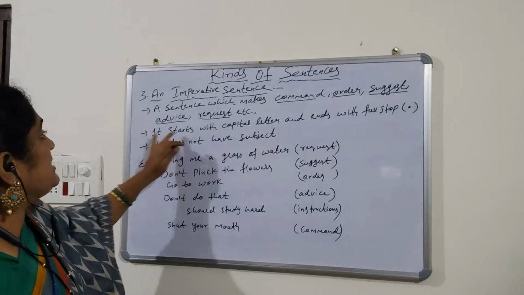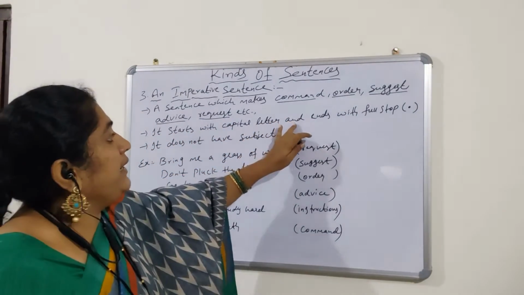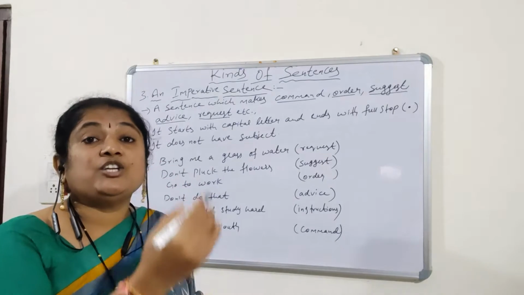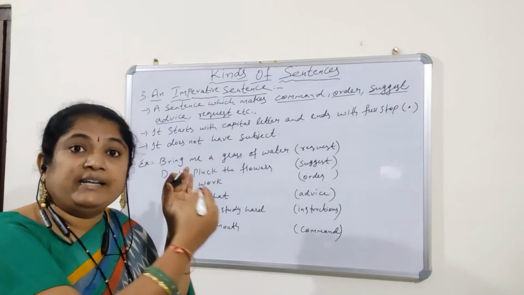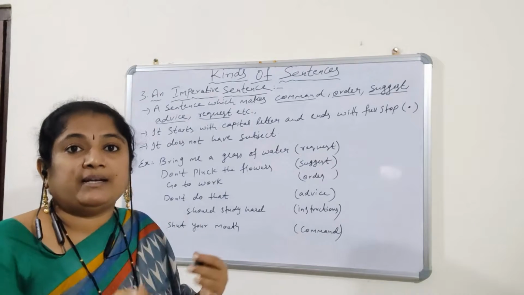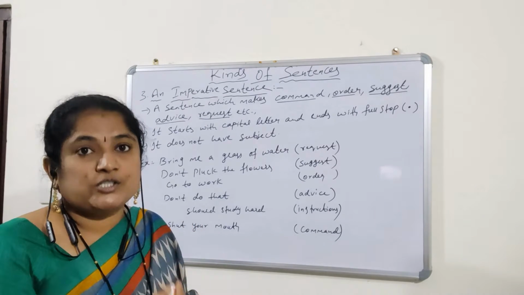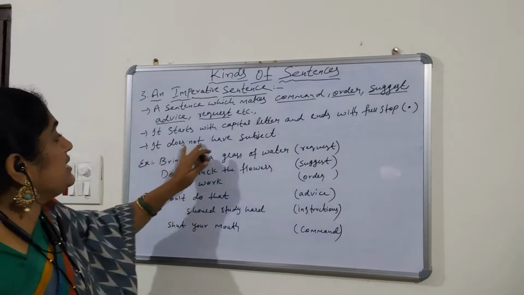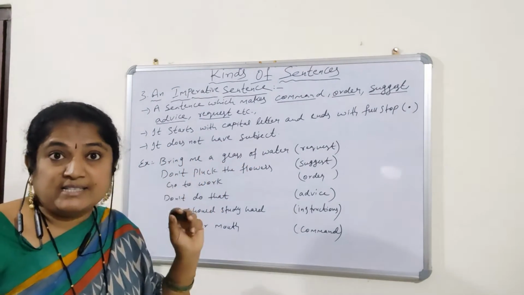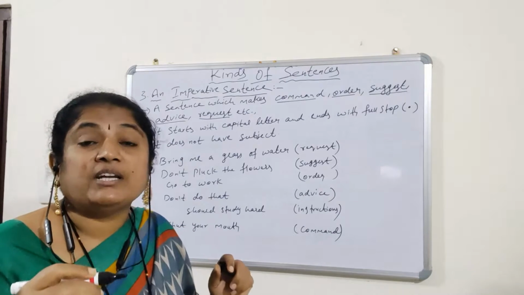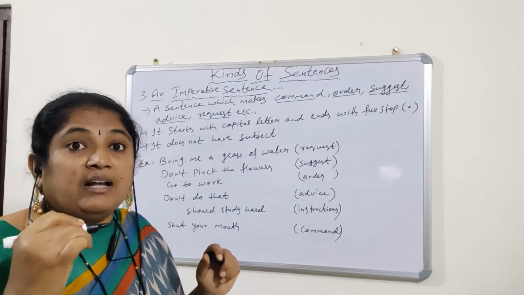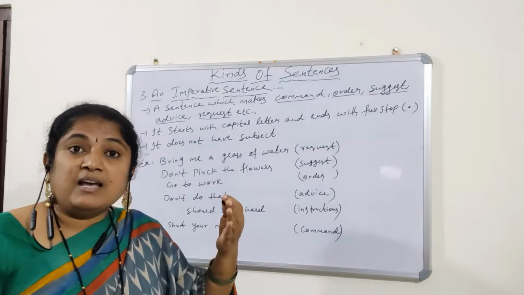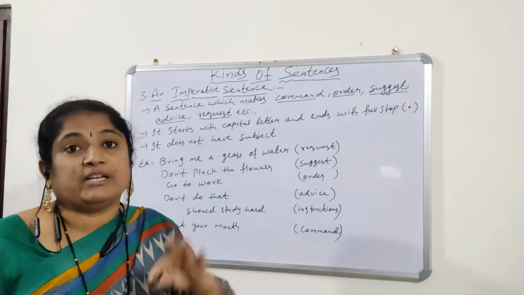It starts with capital letter and ends with full stop, just like an assertive sentence. This sentence is also starting with the capital letter and ending with the full stop. But a slight difference is there. It doesn't have subject. Imperative sentence does not have subject, whereas assertive sentence is having the subject.